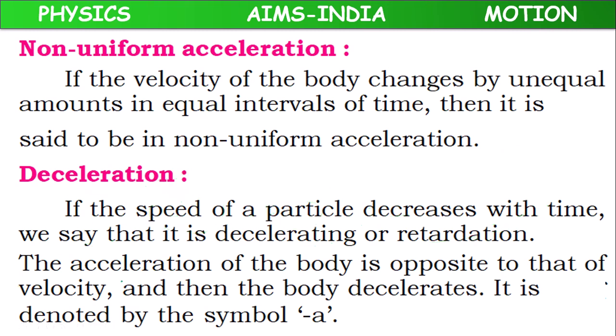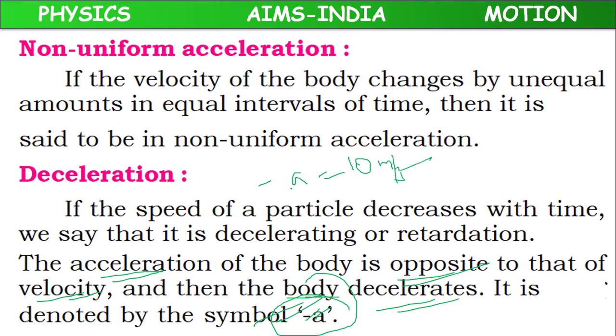It means the acceleration of the body is opposite to the velocity, opposite to the change of velocity. So then the body decelerates. It is denoted by the symbol minus a, because negative acceleration means minus a. Or sometimes, suppose deceleration is 10 meter per second square, we can represent it as minus a equal to 10 meter per second square. Sometimes they represent a equal to minus 10 meter per second square. Like that also we can represent.